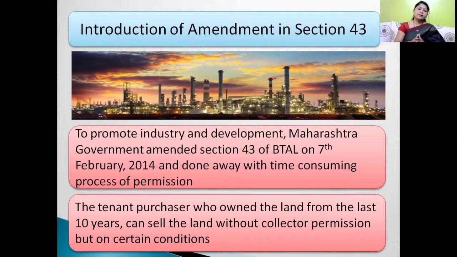By this amendment, the tenant purchaser who has owned the land for the last 10 years can sell the land without the collector's permission but on certain conditions. Means this amendment is applicable to those Class 2 owners who have completed 10 years of ownership and want to sell this land, then they can sell without collector's permission but only on certain conditions.